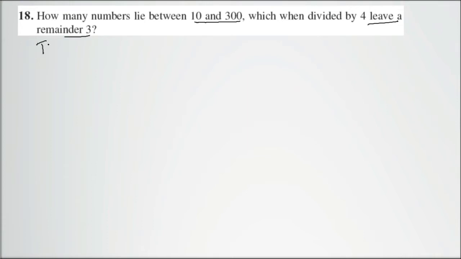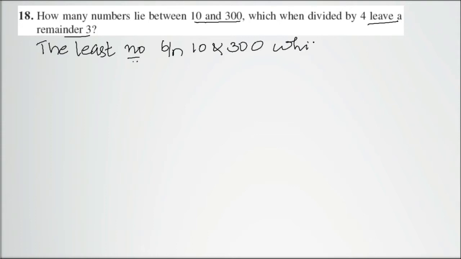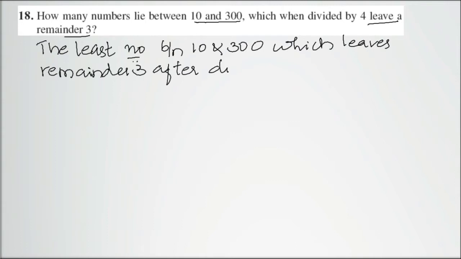The least number between 10 and 300, which leaves remainder 3 after dividing by 4, is 11.